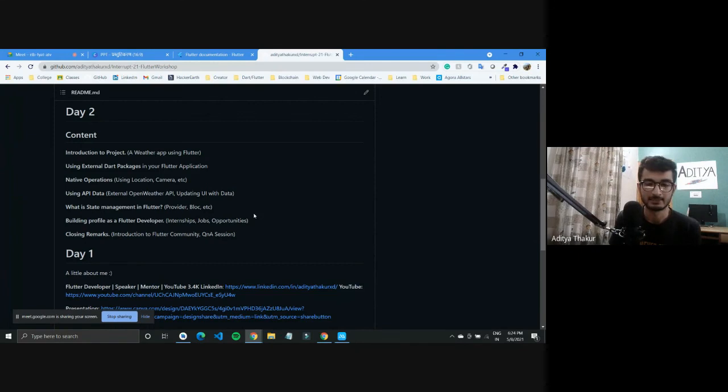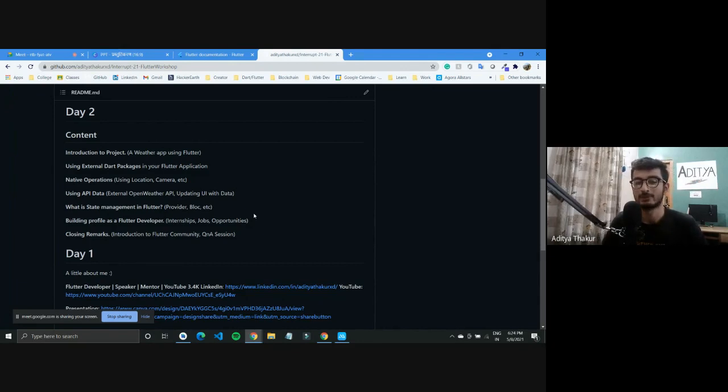You can use an external package called geolocation, which would help you get the location, and you don't have to write all the native code for how you can get permission and how you can get location. All that you don't have to do. So we would be seeing how to use external packages. Then some native operations that you can do, like again this location and the camera. There are a lot of native operations, and I'll just give an overview of that API we discussed.